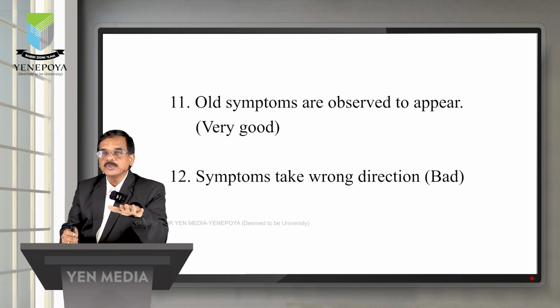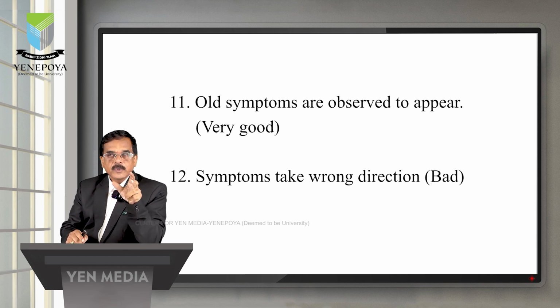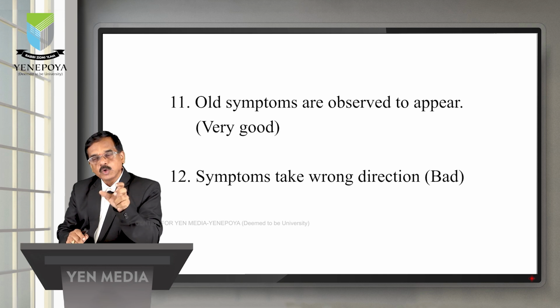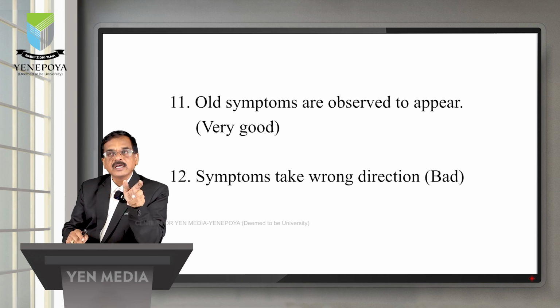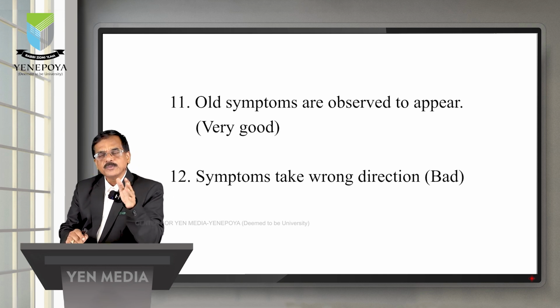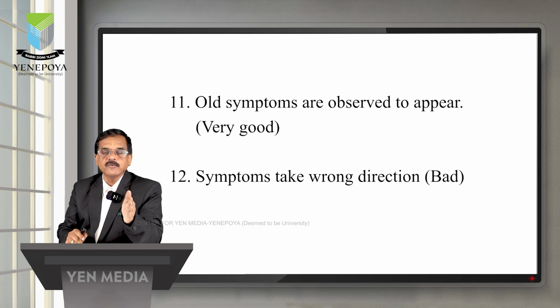All these 12 observations are very important. Our next follow-up depends only on these 12 observations. The most important is the third observation, and the old symptoms starting to reappear, that is the 11th observation. Based upon that you can consider whether it is acute or chronic, what remedy you have to select, and whether to antidote or not. So observation is a must in each and every case.